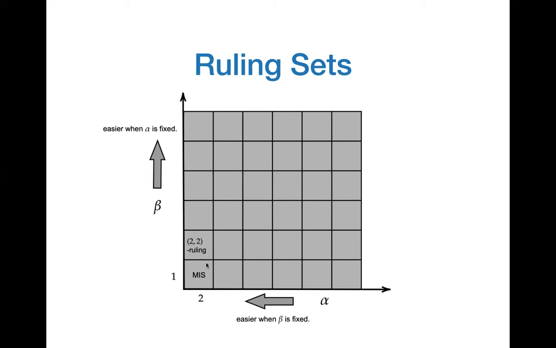If we have an algorithm for the MIS problem, then in particular, we have an algorithm for all (2, beta) ruling sets with the same complexity. On the other hand, if we have a lower bound for (2,2) ruling set, then this also gives us a lower bound for the MIS problem.